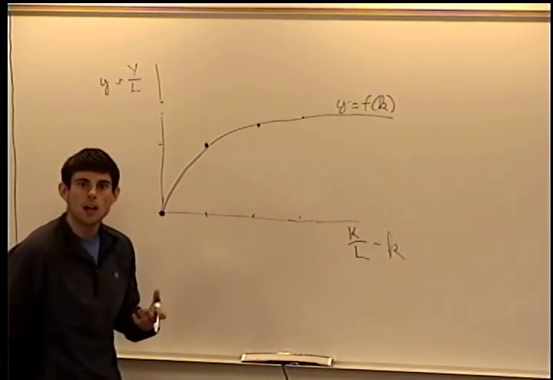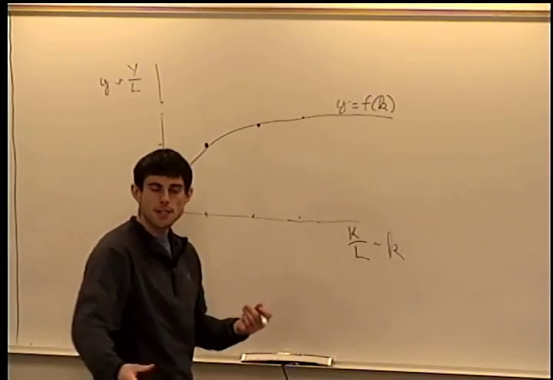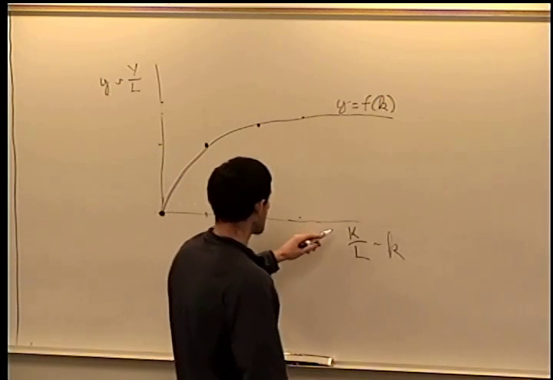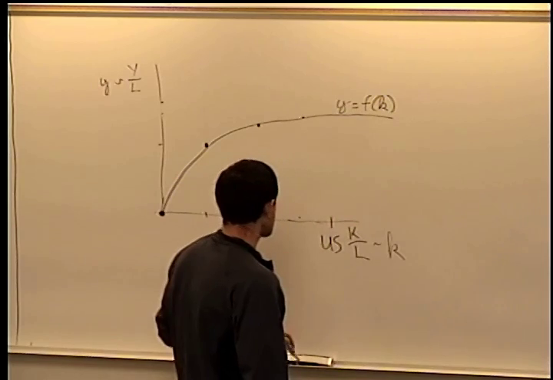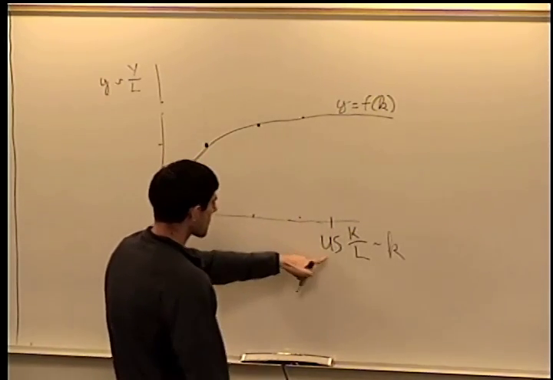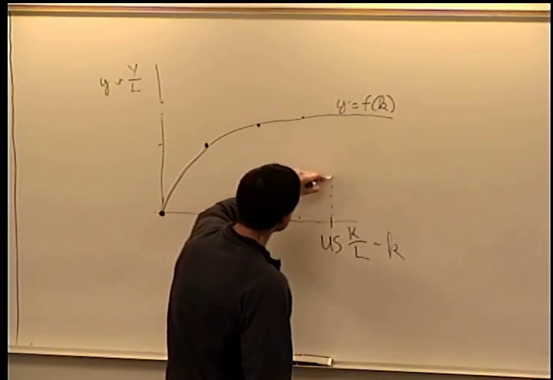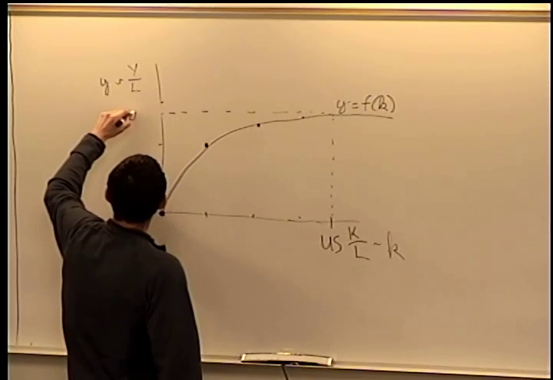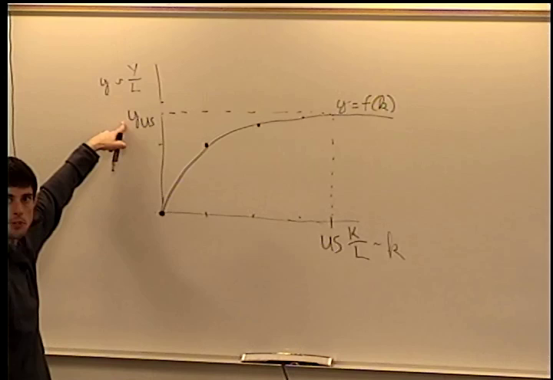So if we take a currently poor country versus the US, the US tends to have a lot of capital for its people. So every worker has a lot of capital, so this might be the US. So if this is how much capital per worker the US has, I go up to my line and I go over, and this is going to be small y US. So this is US GDP per capita.